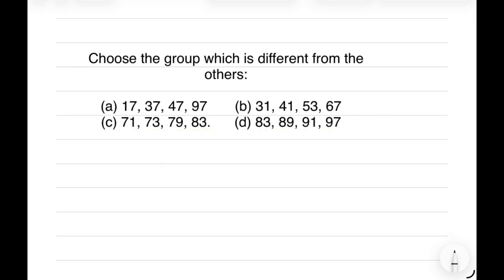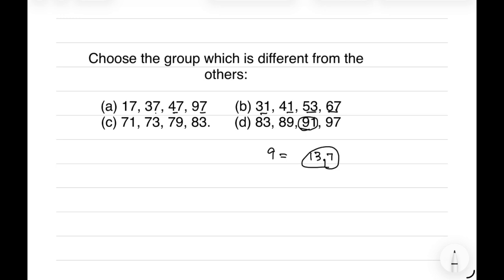If we look at the numbers, all numbers are prime numbers, and prime numbers are the numbers which are divisible only by 1 or by themselves. Here we see that all these groups are prime numbers except option D, where we have 91, which is not a prime number since it is divisible by 13 as well as 7.